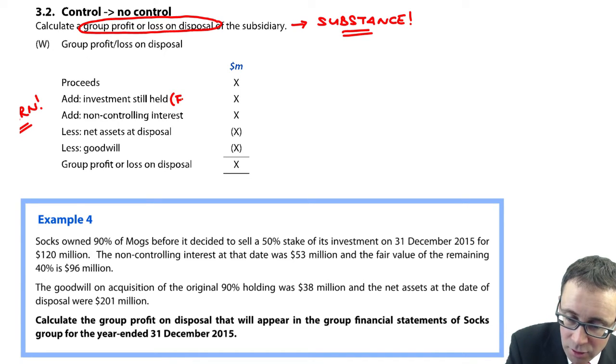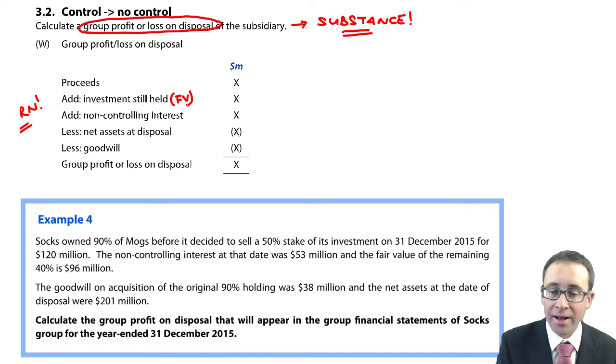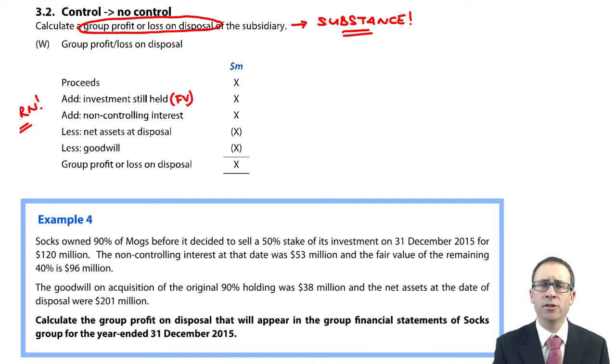Again, the key bit there is to ensure that it is in there at fair value. And don't forget as well that there is now no longer any non-controlling interest. So you need to add in the non-controlling interest to get the full worth of the subsidiary, to value it at 100%. From that, you then deduct the net assets at disposal, and then you deduct the goodwill on disposal.